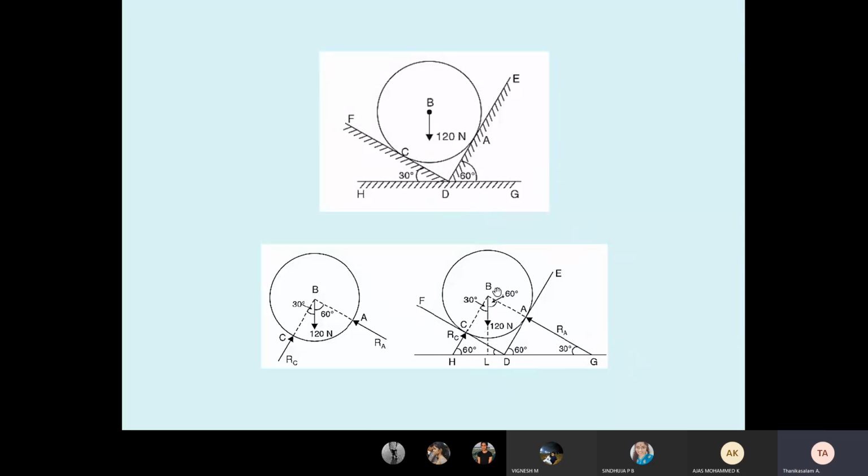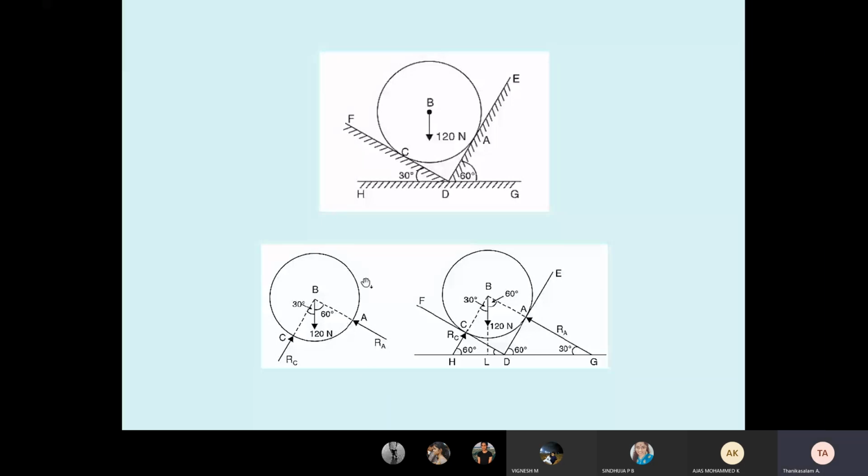Similarly, the reaction RC goes to the center point. Now draw the diagram, BGL. L is a right angle, 90 degree. Already 30 is here; what is the balance? 60 degree. See here in the left diagram, this 60 degree came. We applied mathematics. Similarly, RC goes to point B. Now see the triangle LBH, a right angle triangle, so L angle is 90. Already 60 is there; the balance is 30. See the left diagram: RC is at 30 degree with respect to vertical. This is the free body diagram.